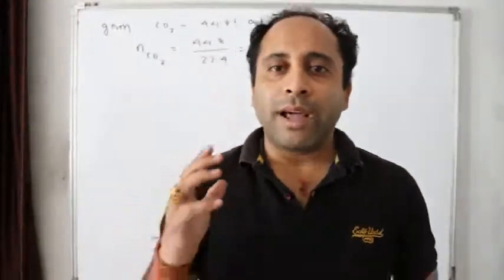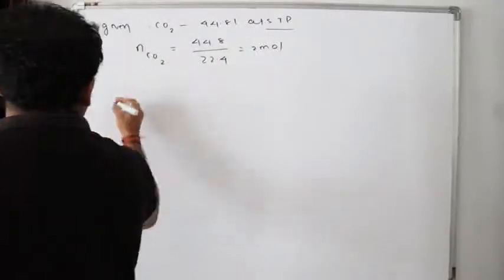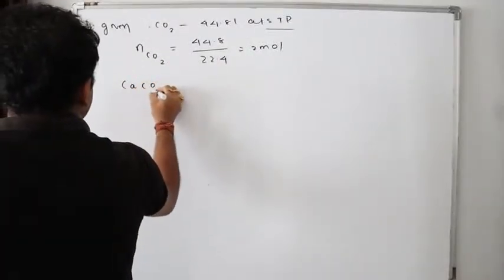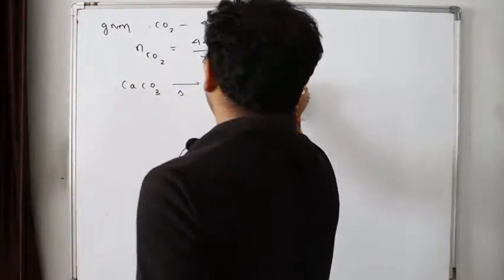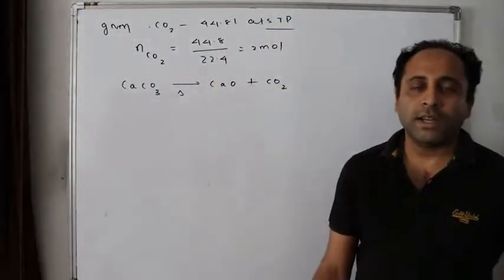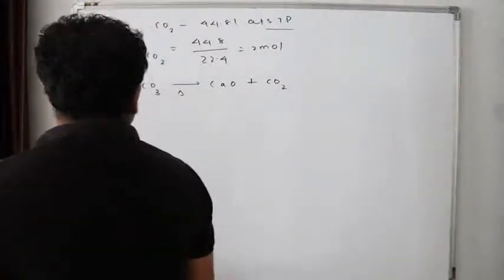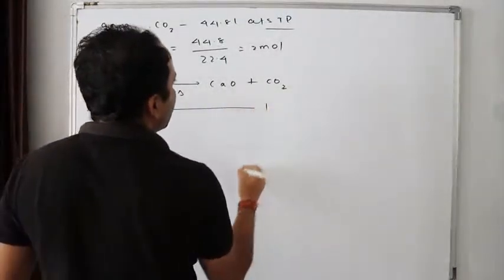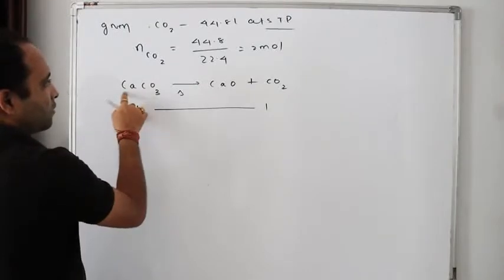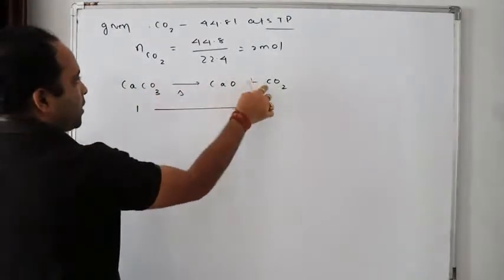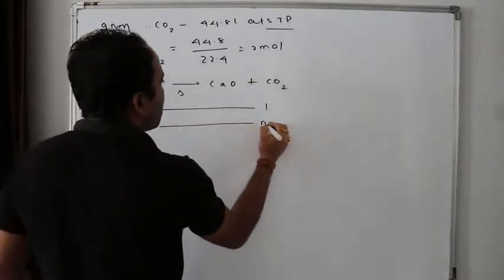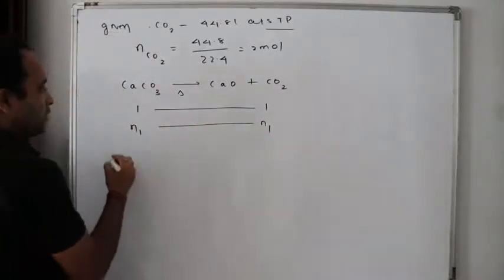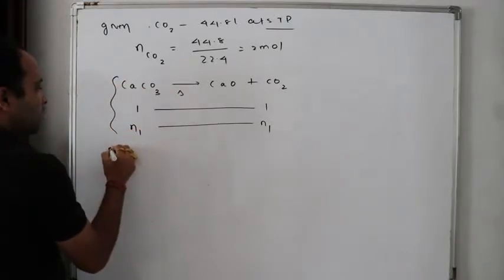Now the question comes, how to calculate? See the reaction. CaCO3 heated gives CaO plus CO2, isn't it? Here 1 mole is giving how many moles of carbon dioxide? 1 mole. Balanced, na? 1 Ca, 1 Ca, 1 carbon, 3 oxygen, 3 oxygen. Now, N1 moles will give N1 moles of CO2. Now, this is for CaCO3.